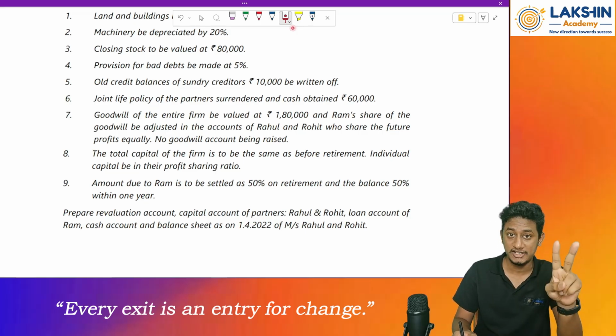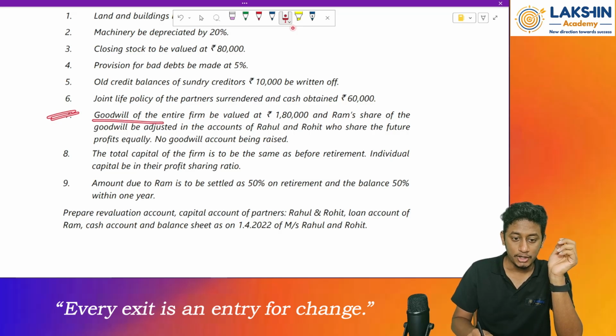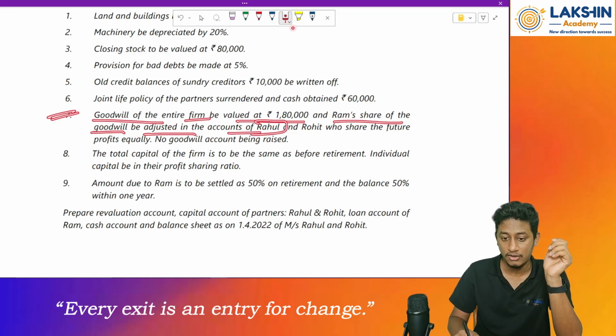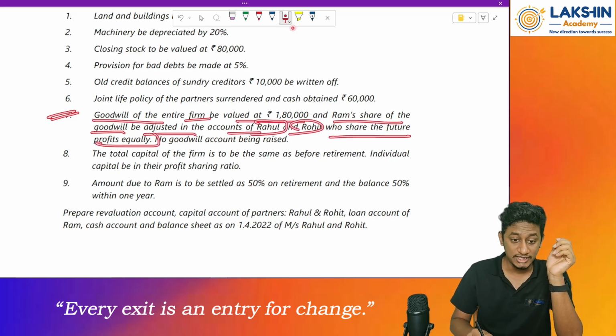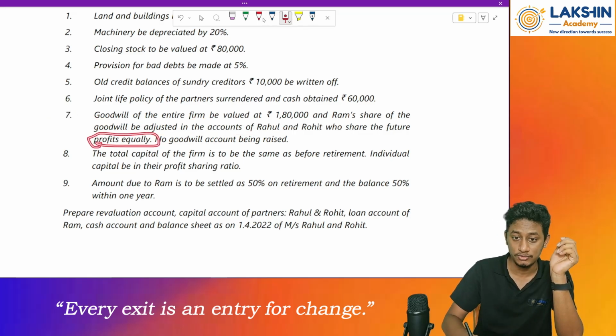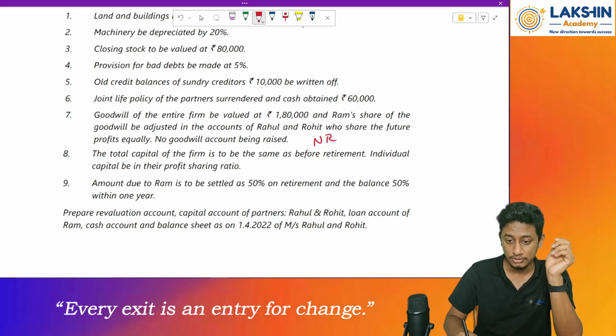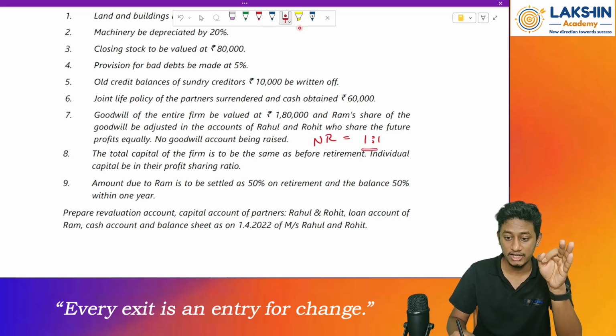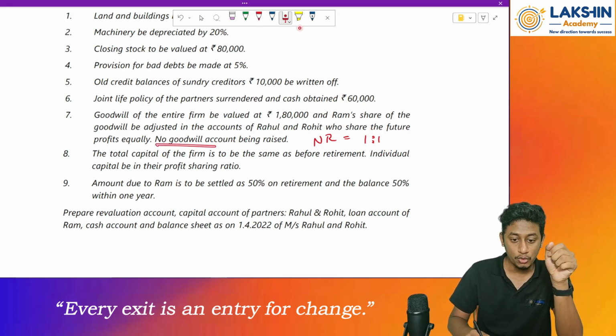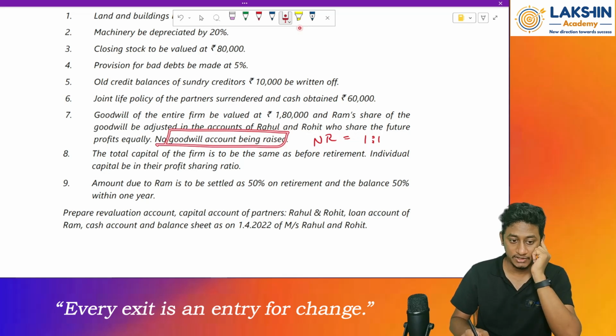There can be two different adjustments for this. I will tell you what to do. Now, goodwill of the entire firm is to be valued at rupees 1 lakh 80,000. Ram's share of goodwill is to be adjusted in the accounts of Rahul and Rohit, who share the future profits equally. So the future profits are in equal ratio. The new ratio is 1 is to 1 between Rahul and Rohit. Clear? No goodwill account is to be raised. That we know already.